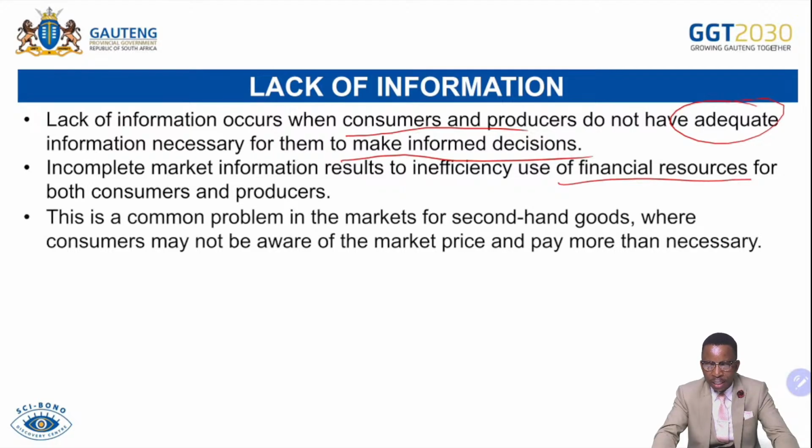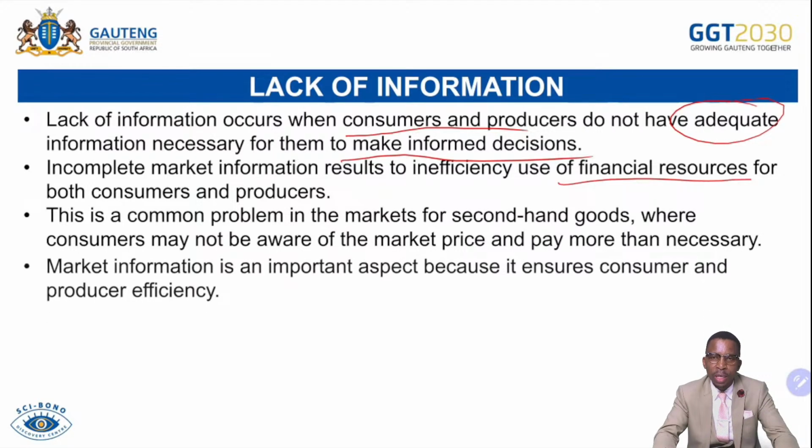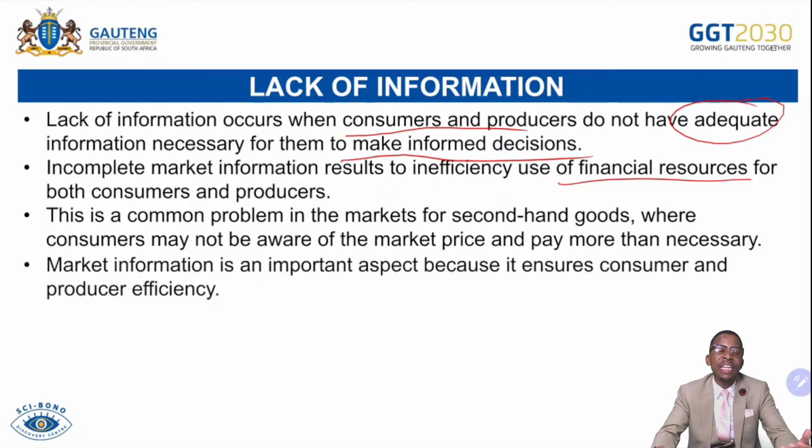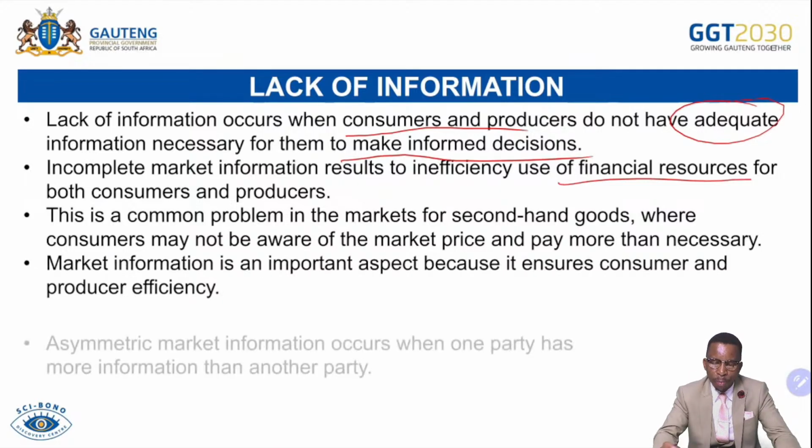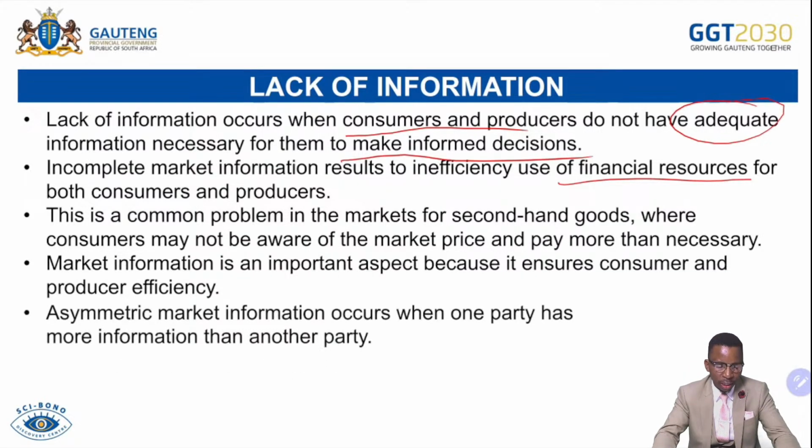aware of the market price and pay more than necessary because, as for second-hand goods, that depends on the value of the product. Market information is an important aspect because it ensures consumers and producers are efficient and also they make well-informed decisions about demanding the product.